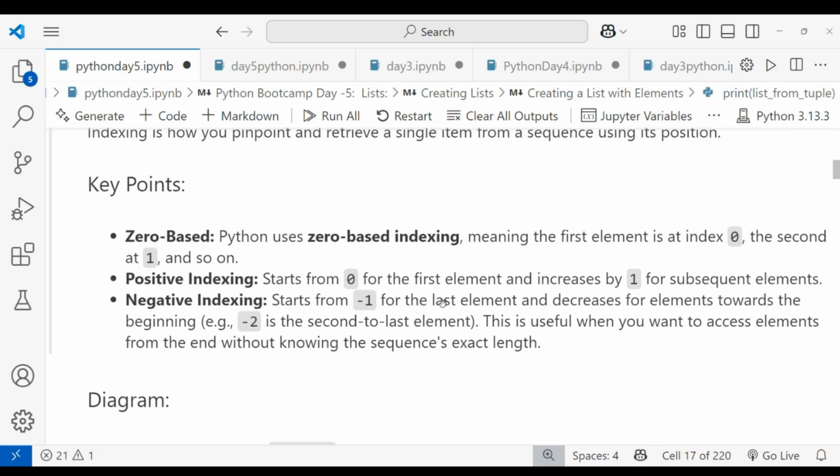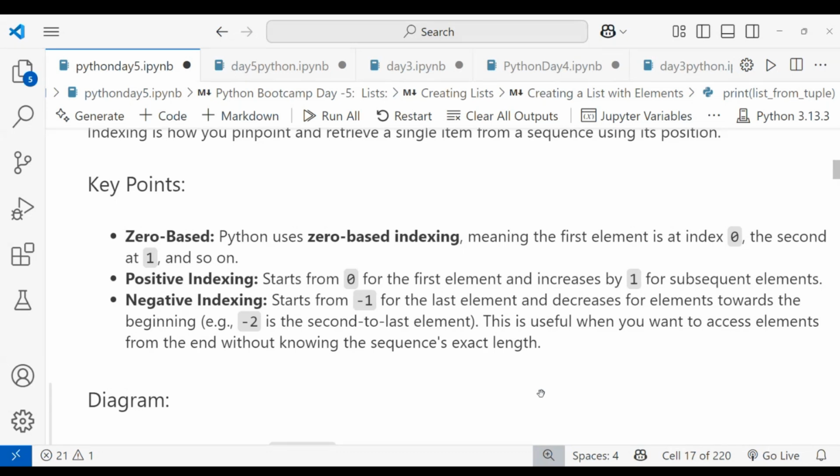Coming to negative indexing, it starts from minus one for the last element and decreases towards the beginning, for example minus two is the second to last element. This is useful when you want to access an element without knowing the sequence's exact length.